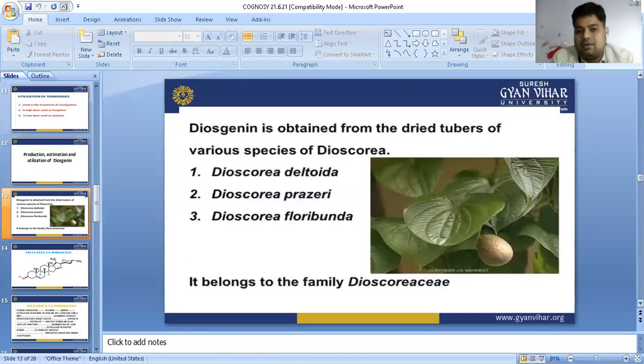What is diosgenin? Diosgenin is also a glycoside. Diosgenin is obtained from the dry tuber of various species of Dioscorea: Dioscorea deltoidea, Dioscorea prazeri, Dioscorea floribunda, and it belongs to family Dioscoreaceae.